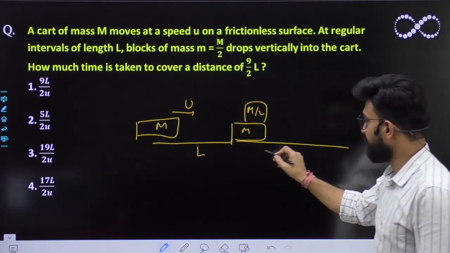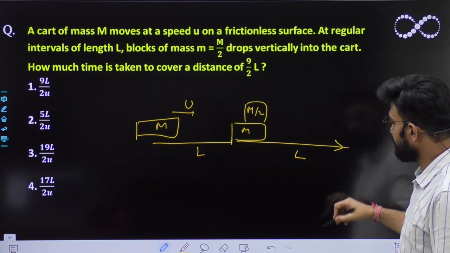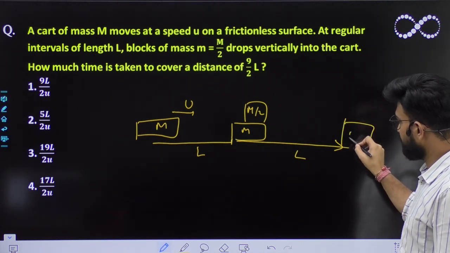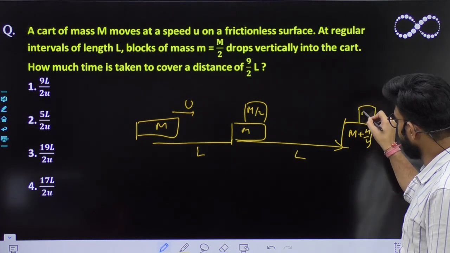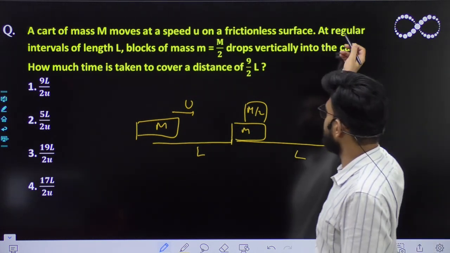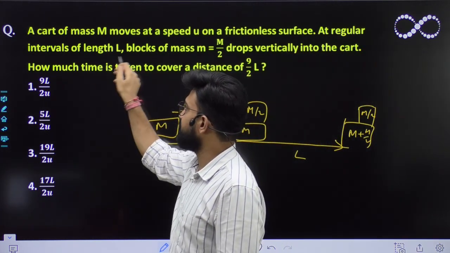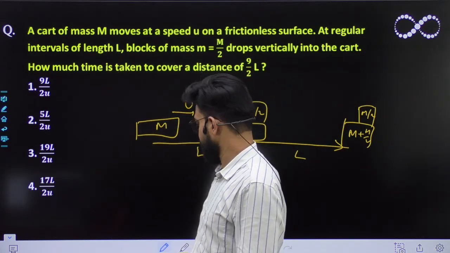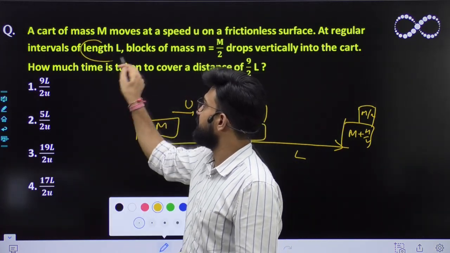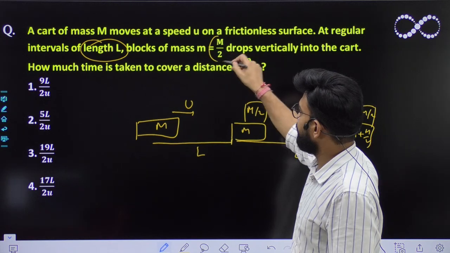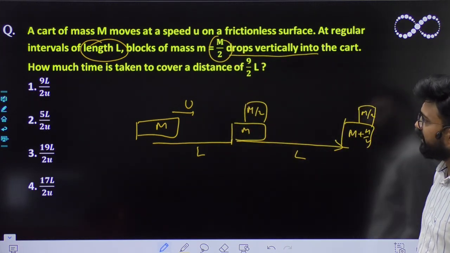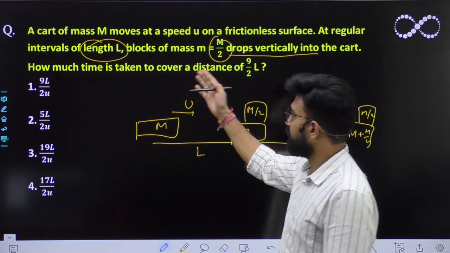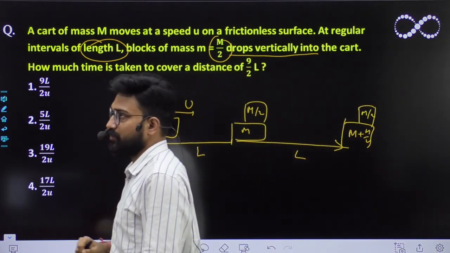Again, after L length, this mass would be added up by again m/2. So that means you have been given that at each length L, a block m/2 drops vertically on this capital M block. So find out how much time it will take to cover the distance 9/2 L. So tell me.